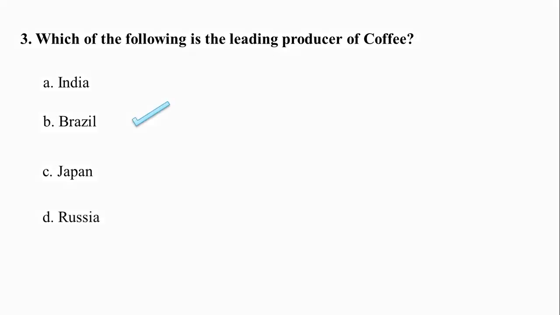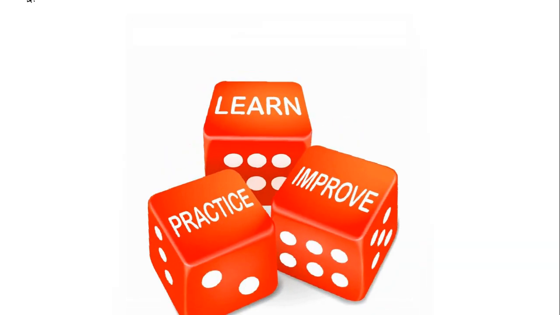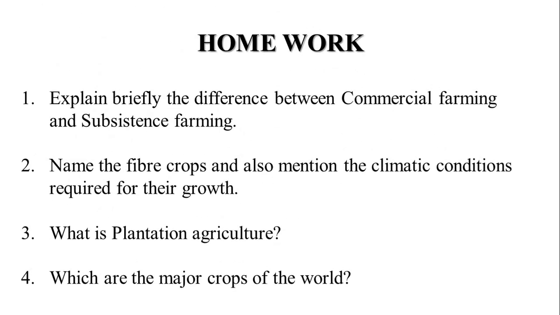It's practice time now, and here is some homework for you. Your question number 1 is, explain briefly the difference between commercial farming and subsistence farming. Your question number 2 is, name the fiber crops and also mention the climatic conditions required for their growth. The question number 3 is, what is plantation agriculture? And question number 4 is, which are the major crops of the world?